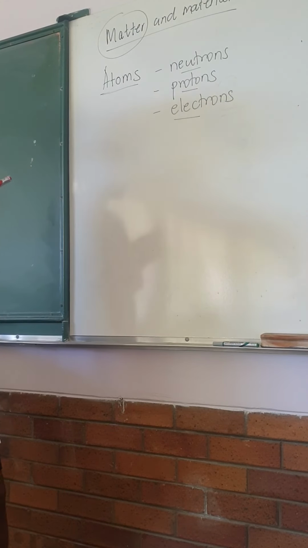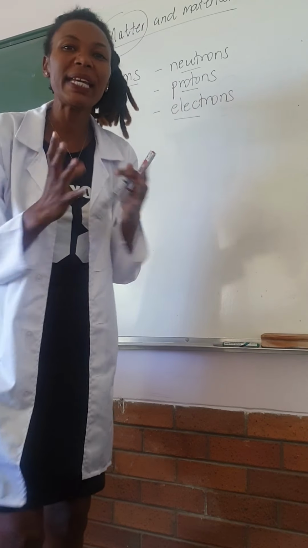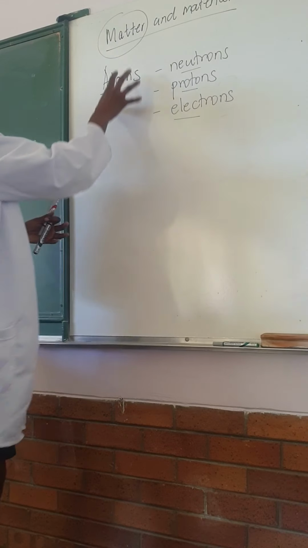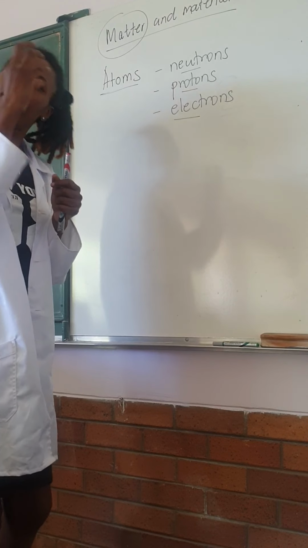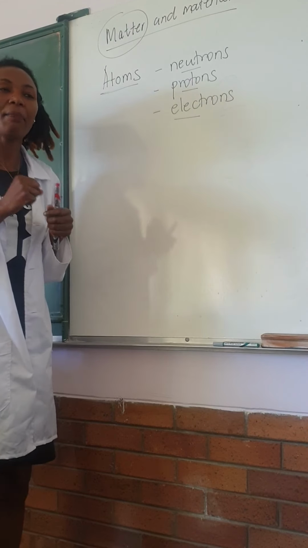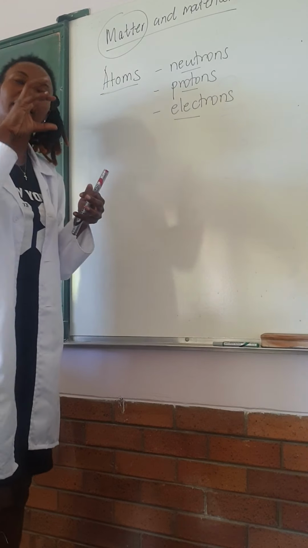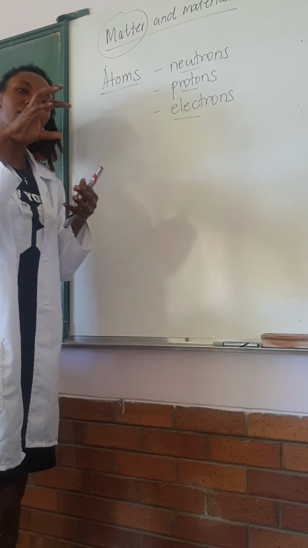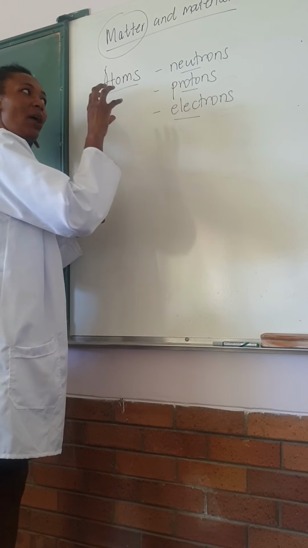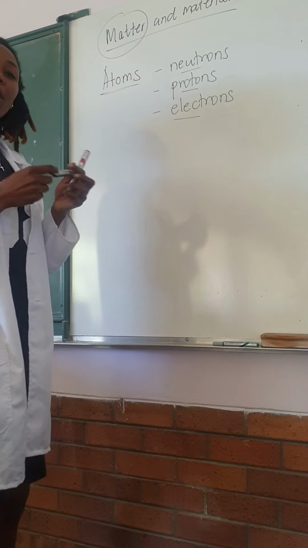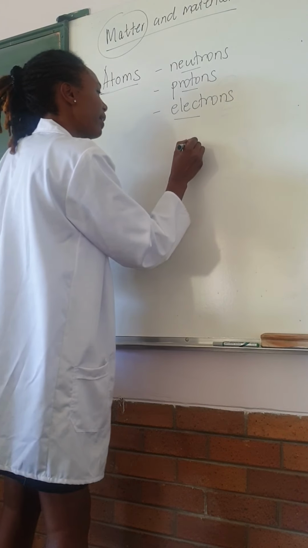Now, I'm going to give you a clear picture of how they really look. You need to understand, like I told you, that we cannot see these atoms. But these atoms have what is known as the nucleus, which is the central part. And that nucleus is where we find our neutrons and protons. So they look like this.